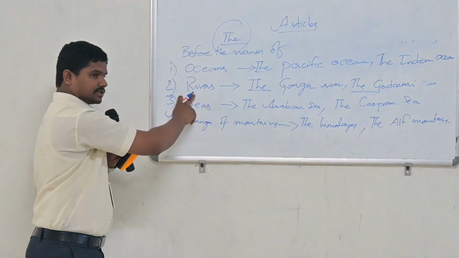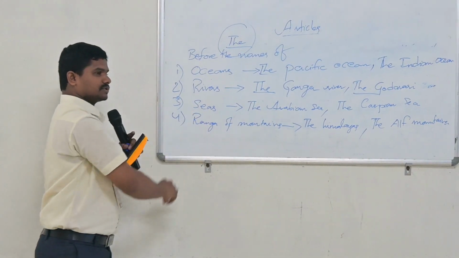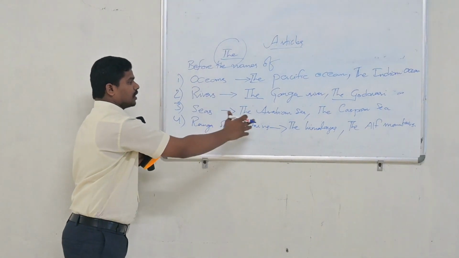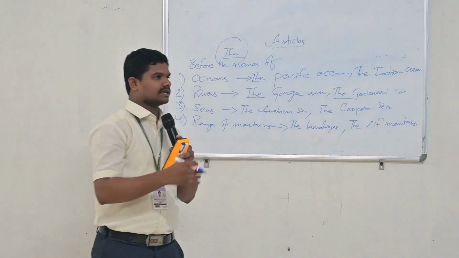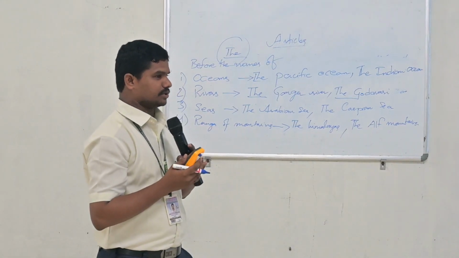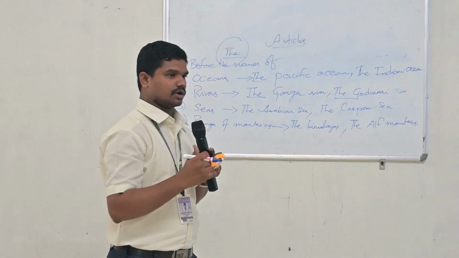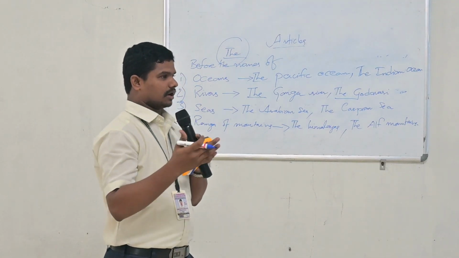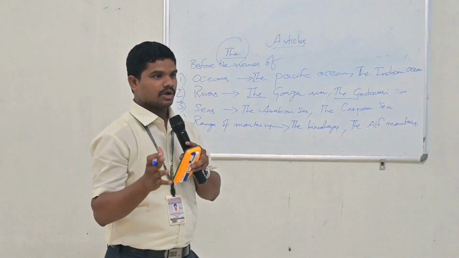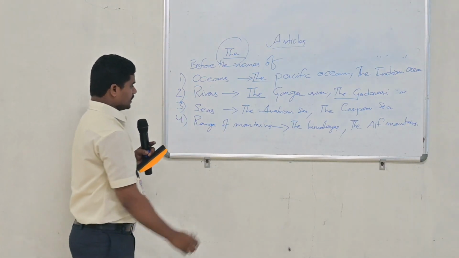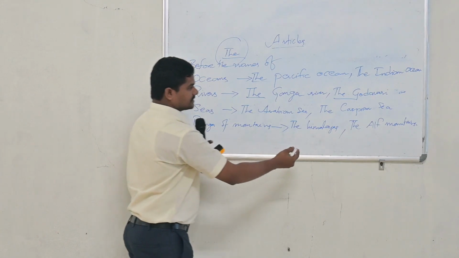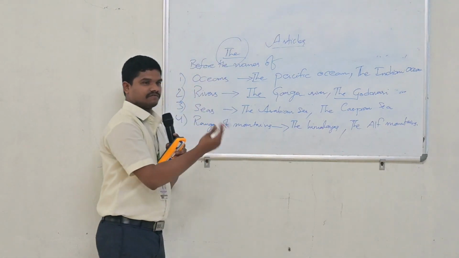Before the oceans, we use the article the. Before rivers, we use the article the. Before seas, we use the article the. Before ranges of mountains, we use the article the. But we need to remember there is an exception of omission of articles. This is not the time to discuss everything about omission of articles, but I want to tell you one point here.